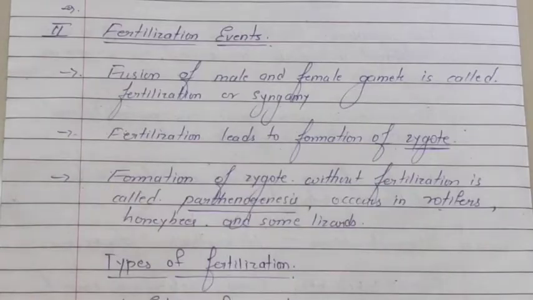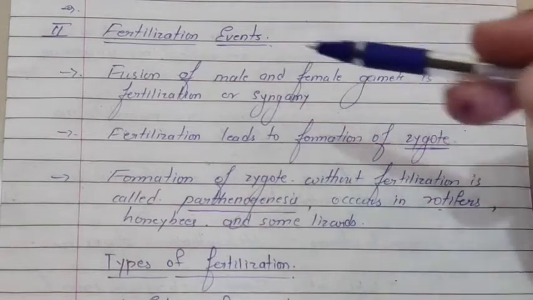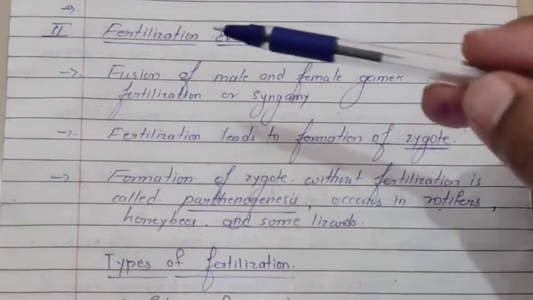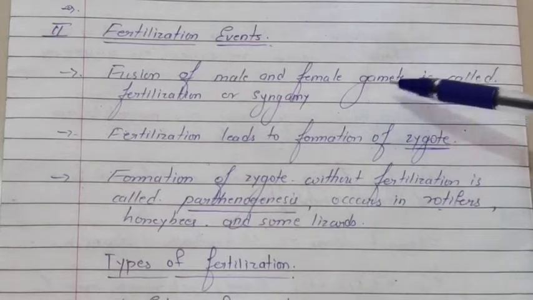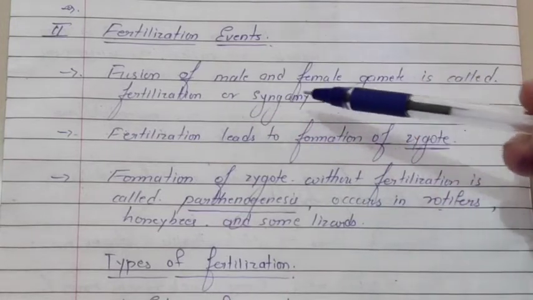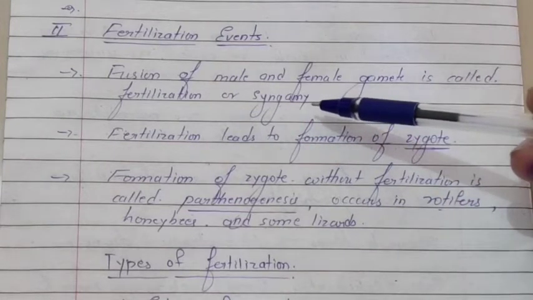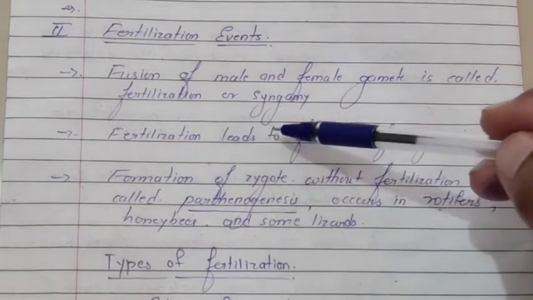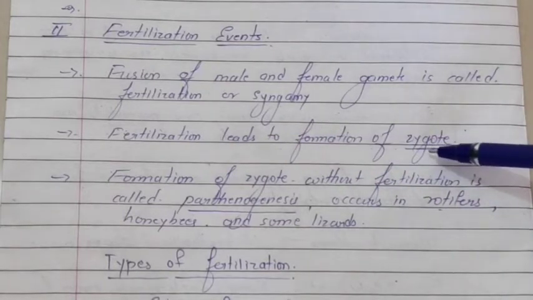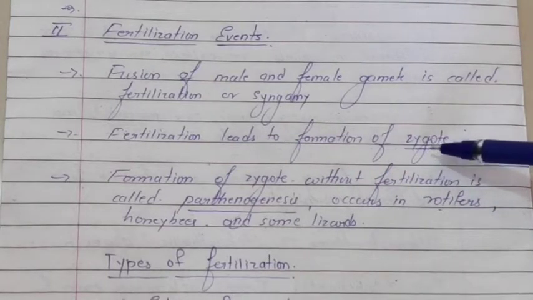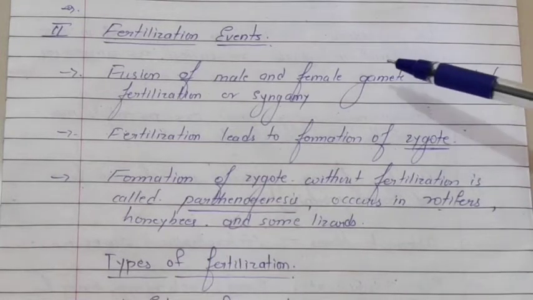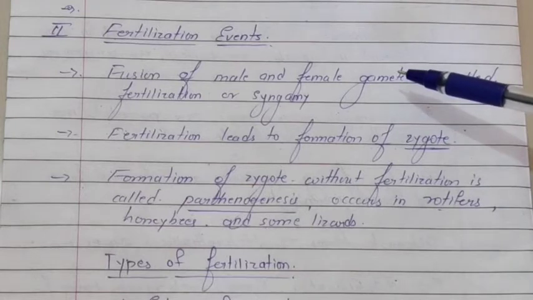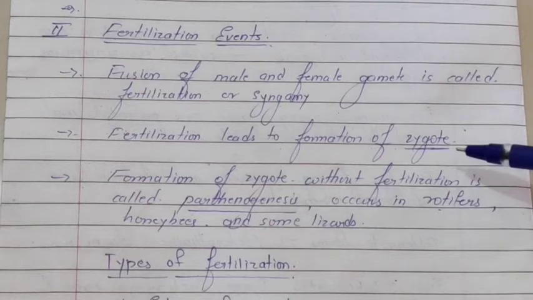Now let us move to the next type of event, that is the fertilization event. Here the fusion of male and female gamete is called fertilization, or it is also called syngamy. Fertilization leads to the formation of another type of cell, that is a zygote. Basically it is a fertilized egg. So when the sperm fertilizes the female gamete, the egg or ovum, it forms a zygote.